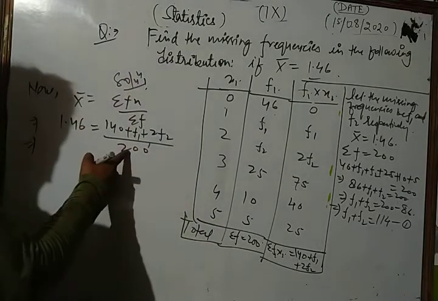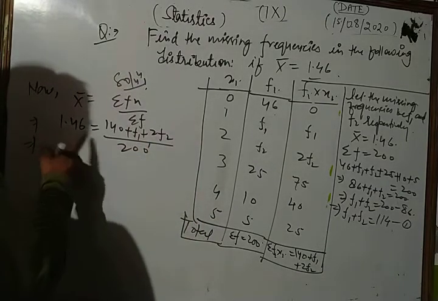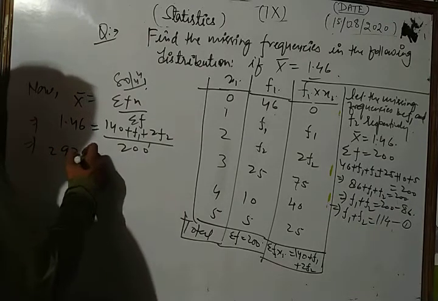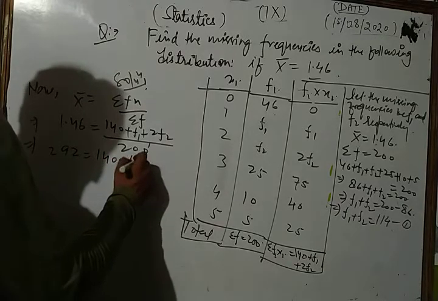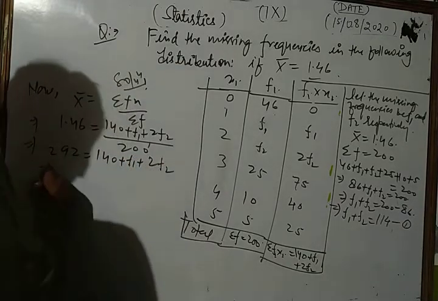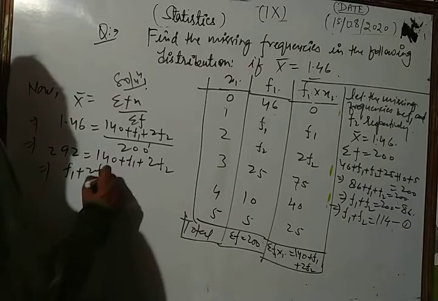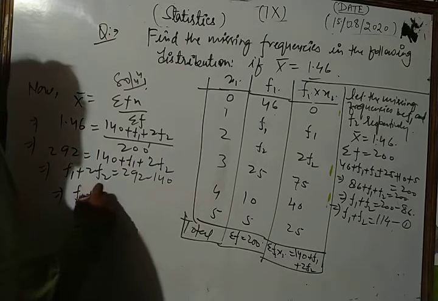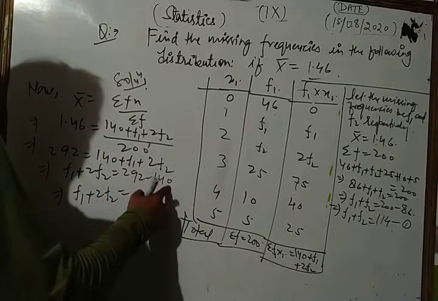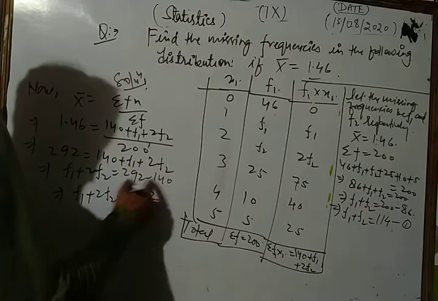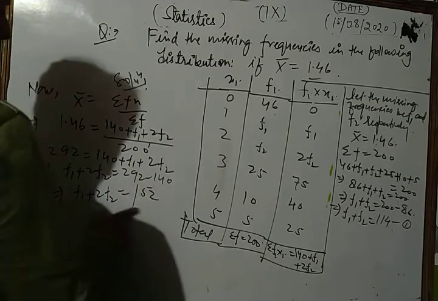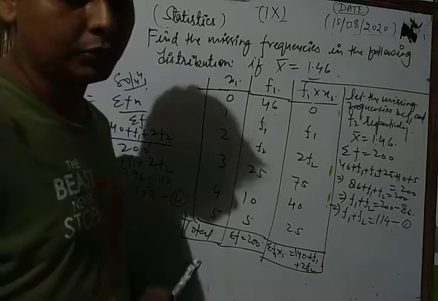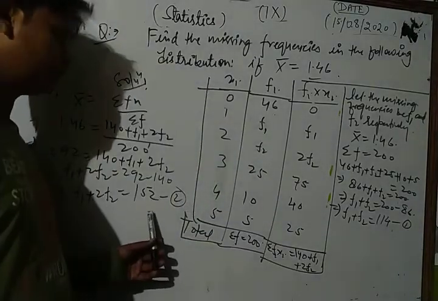If we cross multiply, we have 292 is equal to 140 plus f1 plus 2f2. So the value of f1 plus 2f2 is equal to 292 minus 140, which is 152. Take equation number 2. We get another equation: f1 plus 2f2 is equal to 152.